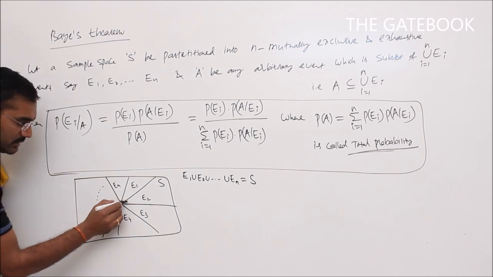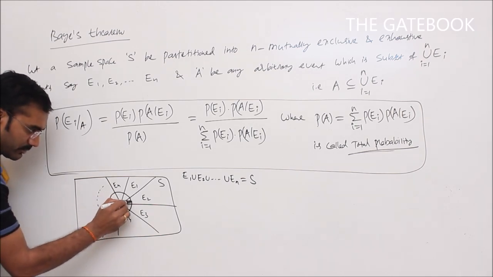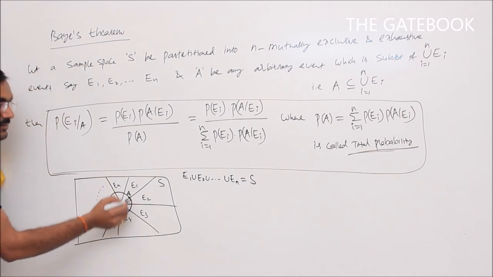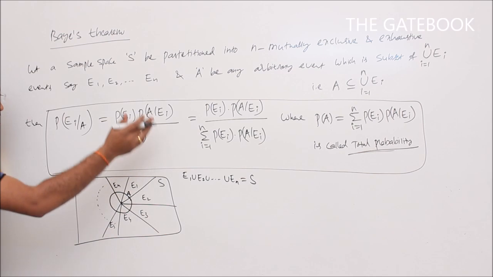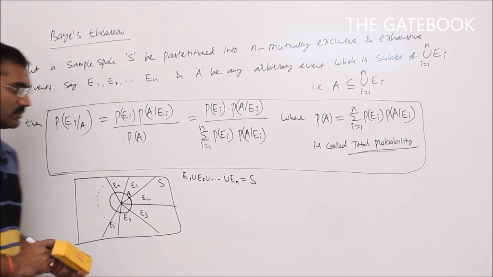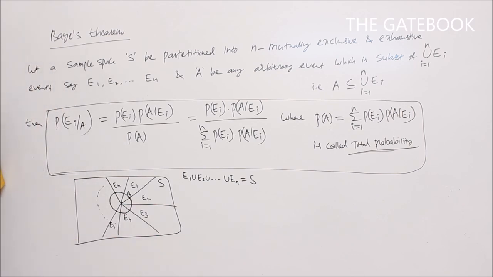So A here, let us say this is a circle A. That is the event A which is a subset of union Ei. Then this is the statement of Bayes theorem. Now we will see how we can apply this Bayes theorem. While doing problems, we will get a clear idea how to apply it.